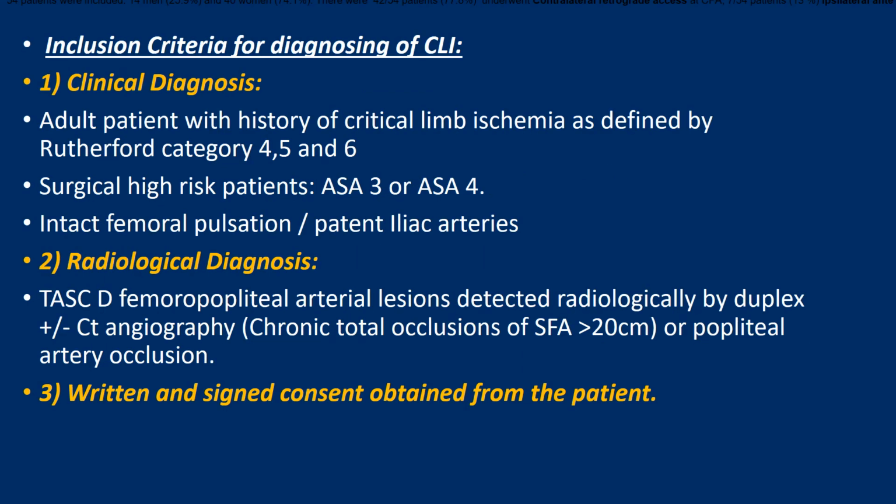Inclusion criteria: Number 1. Clinical diagnosis. Adult patient with history of critical limb ischemia as defined by Rutherford category 4, 5, and 6. Surgical high-risk patient as grade 3 or 4. Intact femoral pulsation or patent iliac arteries. Number 2. Radiological diagnosis. TASC II femoral popliteal occlusive disease, detected radiologically by ultrasound or CT angiography. Chronic total occlusion of superficial femoral artery more than 20 cm, popliteal occlusion, or both. Number 3. Written and signed consent obtained from the patient.